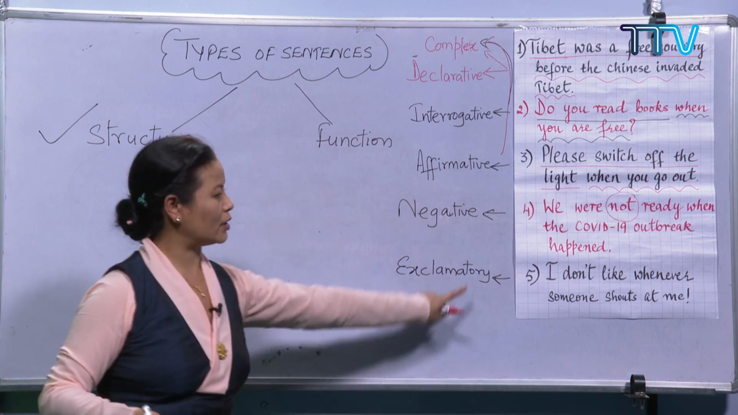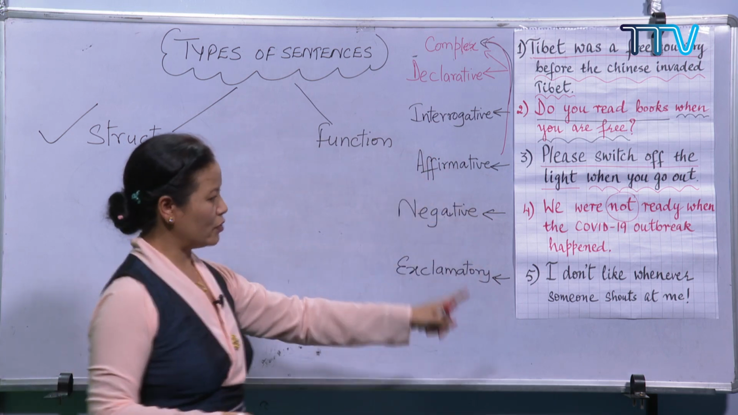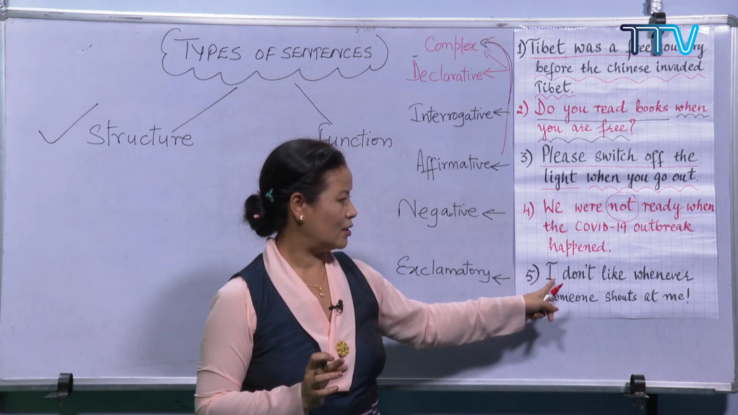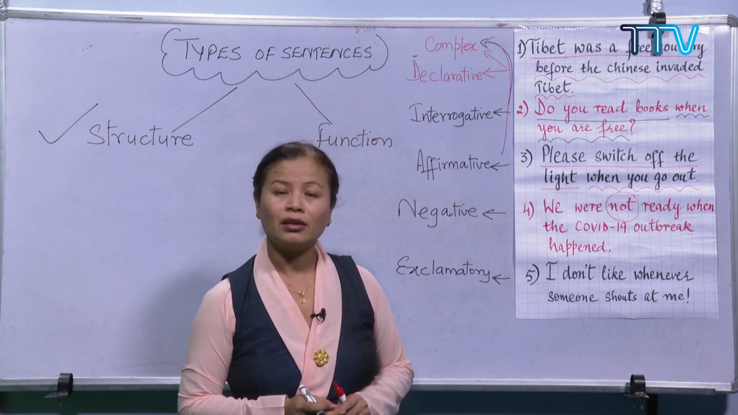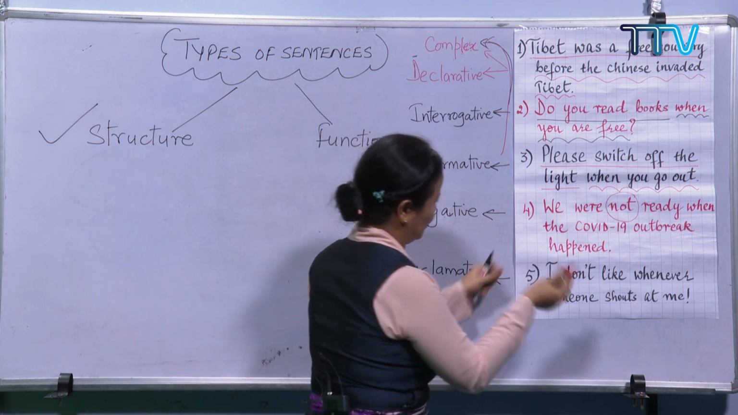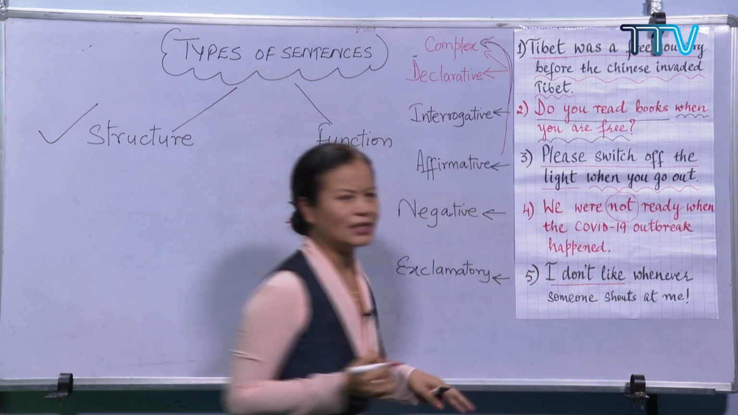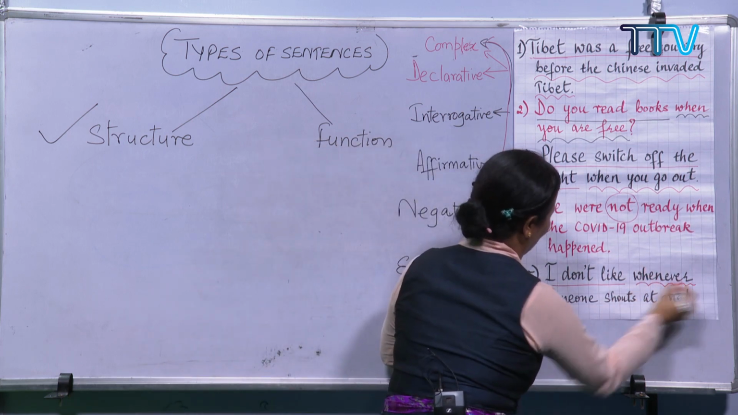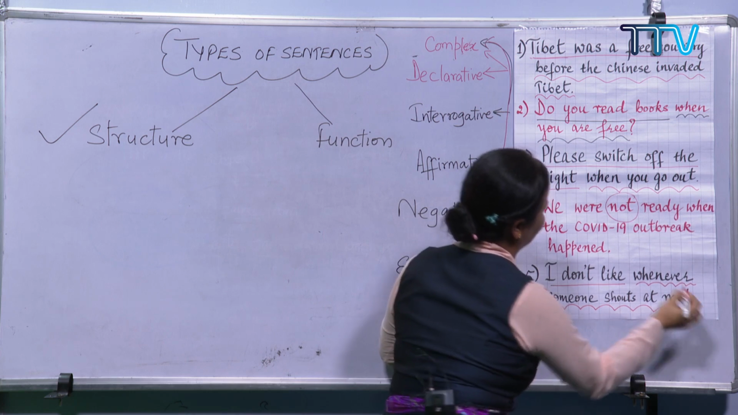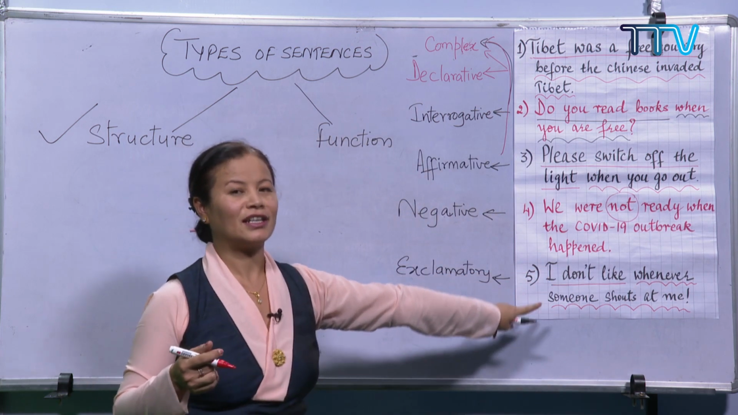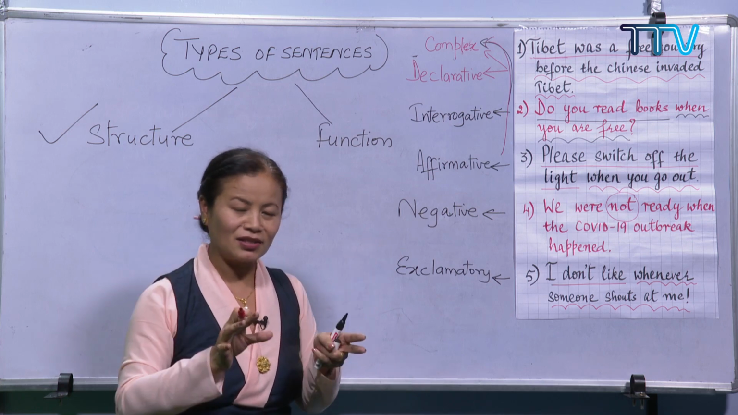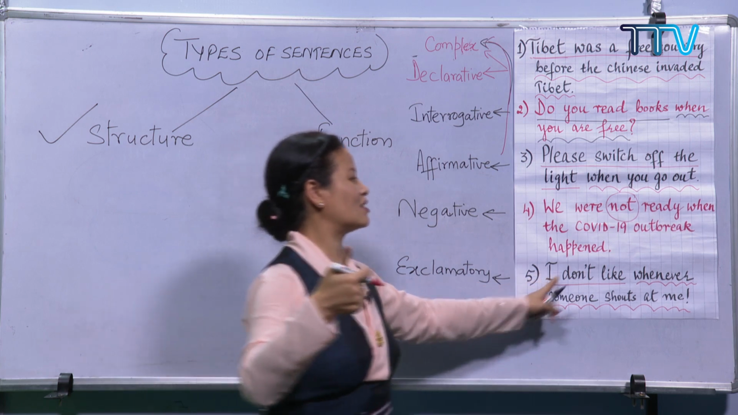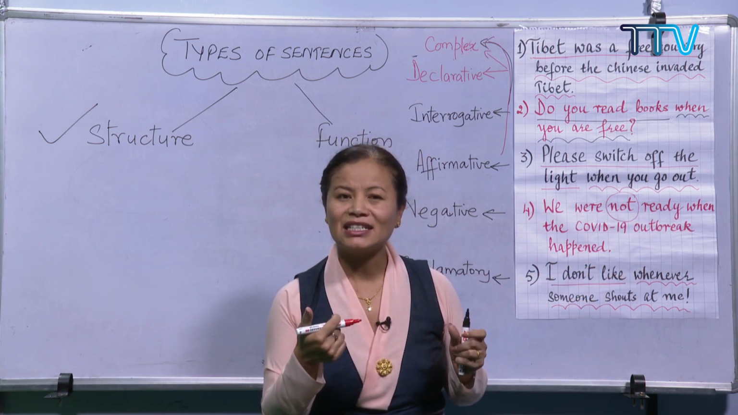Exclamatory sentence. Okay, so now we know the function of this sentence. Now if you look at the structure, how does this sentence look like? I don't like whenever someone shouts at me. I don't like, it's a clause. Now you decide which clause. And then whenever or when, right? Someone shouts at me. So there are two clauses in this sentence. You just identify which one is which clause. I don't like is an independent clause. Whenever someone shouts at me is a dependent clause.